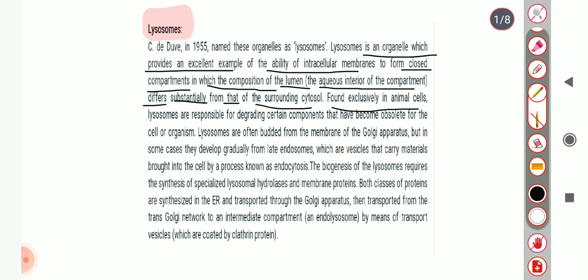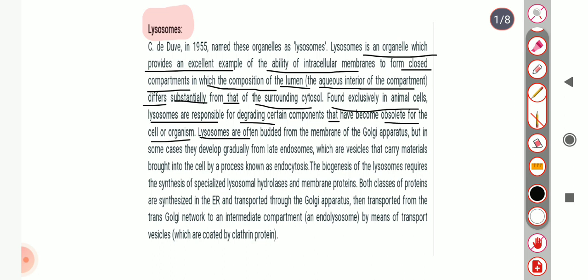Found exclusively in animal cells, lysosomes are responsible for degrading certain components that have become obsolete for the cell organism. Means lysosome degrades certain types of components that are not necessary for the cell organism.